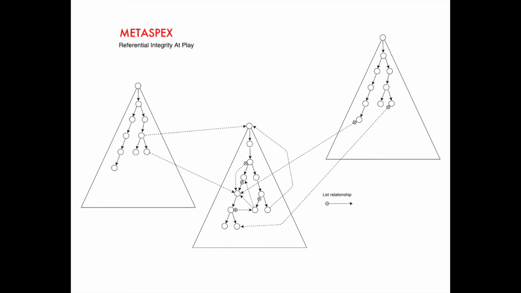We are going to witness the actions taken by Metaspex when an object is cut. Cutting the object is simply done by calling cut on it. The object is now colored in red to show that it will disappear from its document. During cut, Metaspex will start following the relationships which target the cut object. Let's see what it does first on a link relationship. The relationship turns red, as cut should break it.